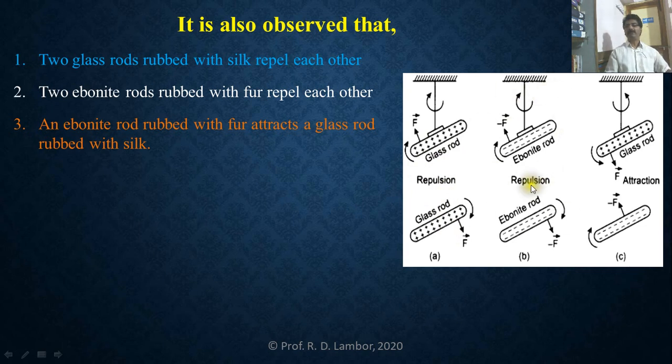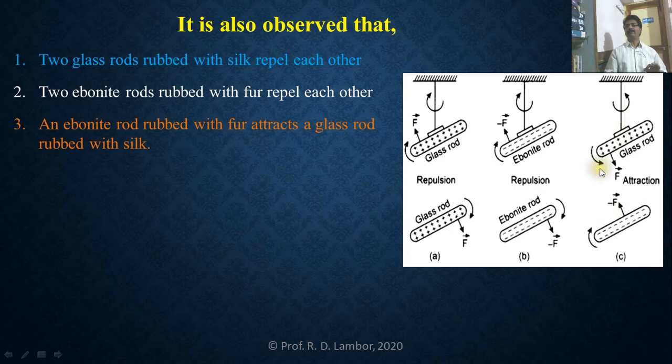In the second diagram, two ebonite rods are there, and those two ebonite rods are rubbed with fur, and when they are brought close to each other, once again they are exerting a force of repulsion on each other.